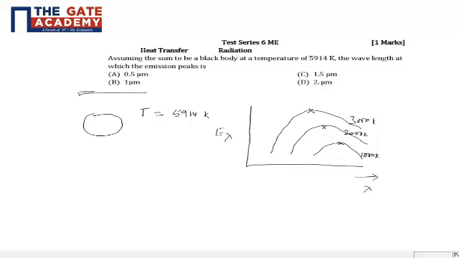On the y-axis you have the spectral power. So the wavelength at which the spectral power peaks shifts towards the left for higher temperature.